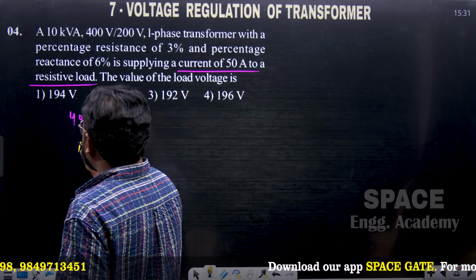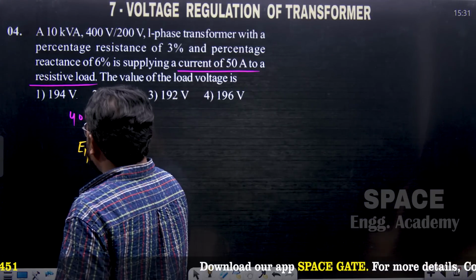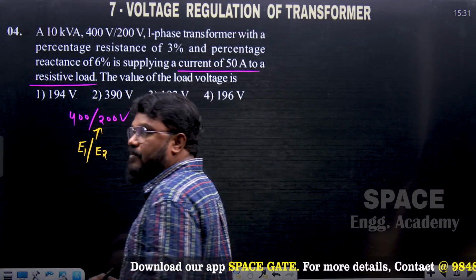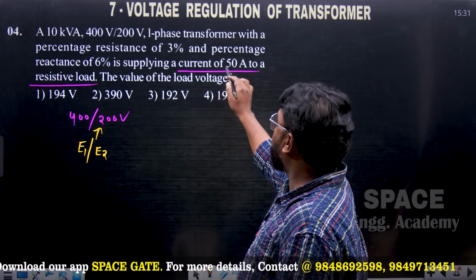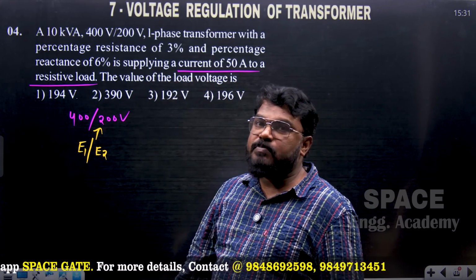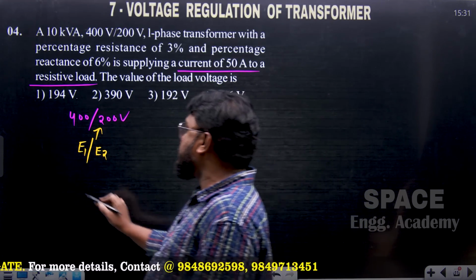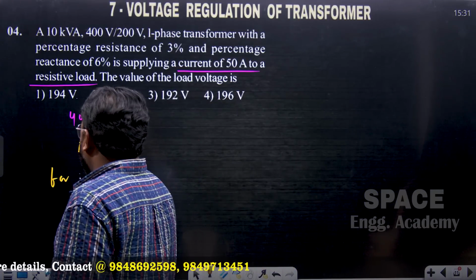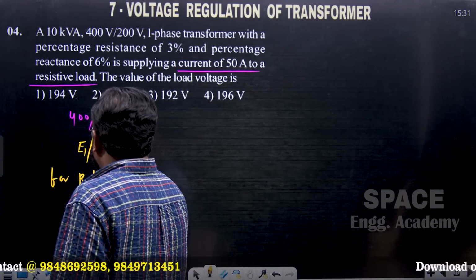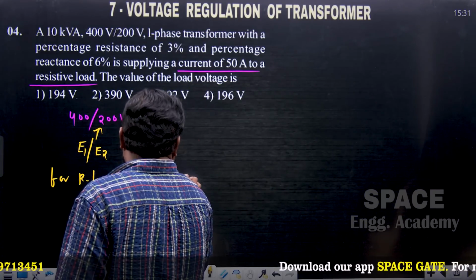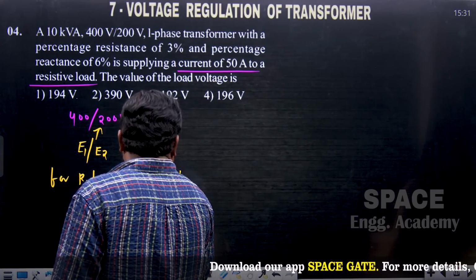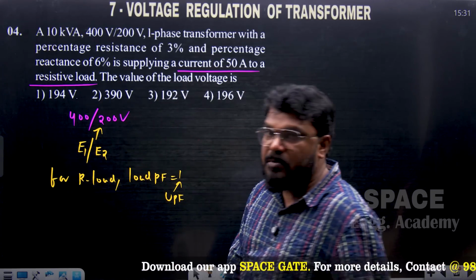So it is always EMF induced in the primary winding divided by EMF induced in the secondary winding of the transformer. And unity resistive load means the load power factor is equal to 1. You can call it unity power factor.